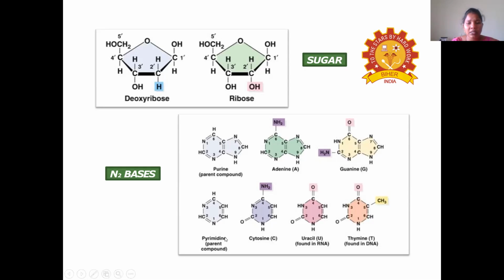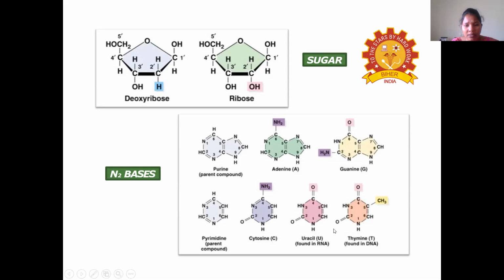Then coming to the pyrimidine, this is the basic nucleus in pyrimidine, and the pyrimidine nitrogenous bases are cytosine, uracil, and thymine. Here this is the cytosine structure. In cytosine, in the second position a double bond O is there, and in the fourth position an amino group is there.